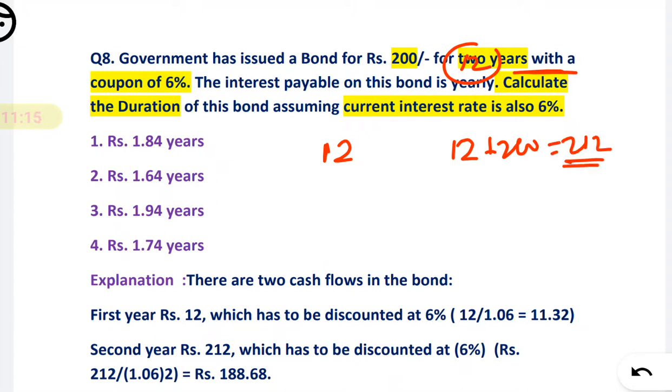So for the first year, find the present value. Okay, how is present value calculated? The coupon amount divided by 1 plus R.